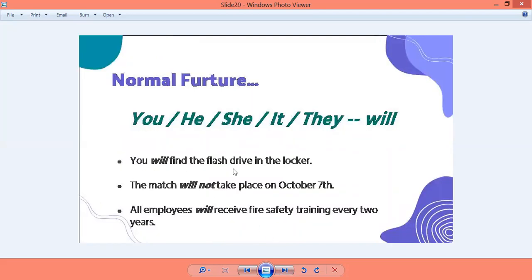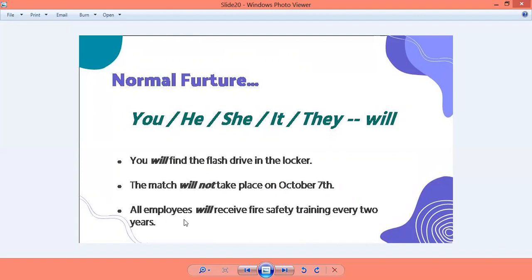You will find the flash drive in the locker. ये directly बता रहे कि आपको जो flash drive है वो locker में मिलेगी. Right? So we have used will. The match will not take place on October 7th. Now this is a prediction that October 7th को match नहीं होने वाली है. Right? It will not take place. Probably it could be a plan. Right? So we have used what? Will. All the employees will receive fire safety training every 2 years. This is a plan कि हर 2 साल सारे employees को fire safety training मिलेगी. And we have used will.